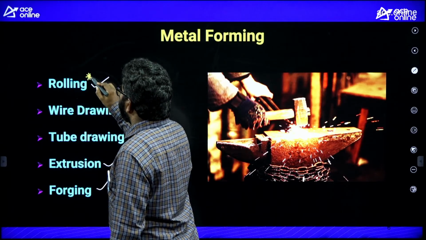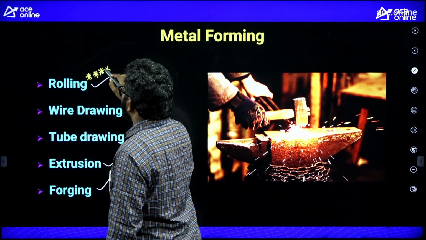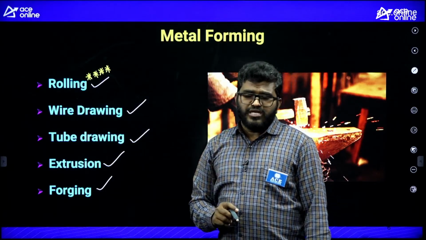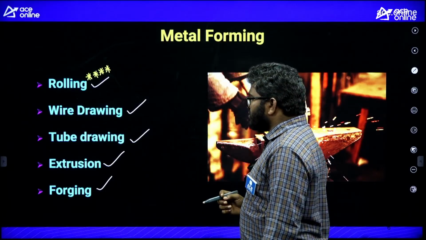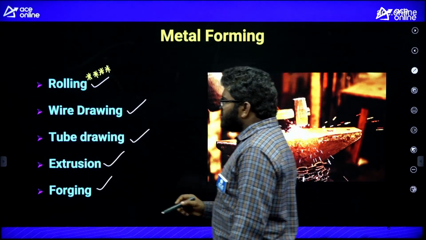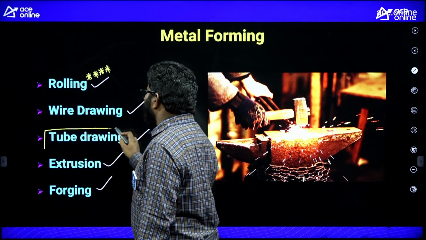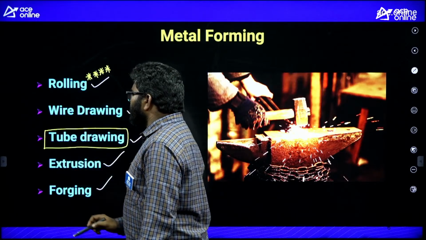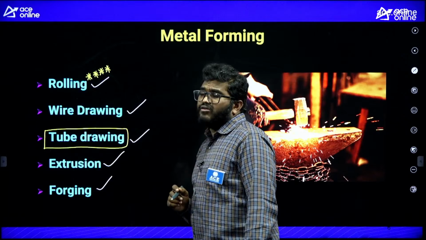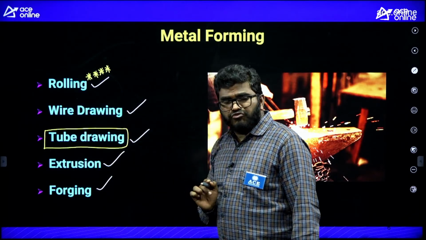If you go through the previous year IES and GATE questions, many numerical questions were asked from rolling. Till now in the GATE exam there is no question from tube drawing, so you need not focus much on tube drawing, but you should focus on rolling, wire drawing, extrusion, and forging.